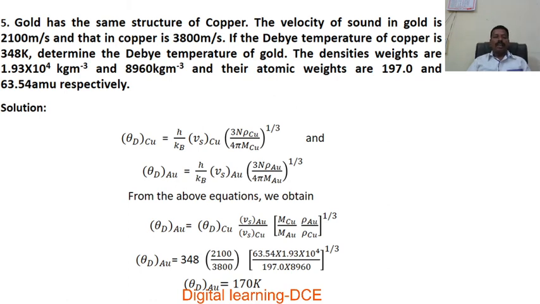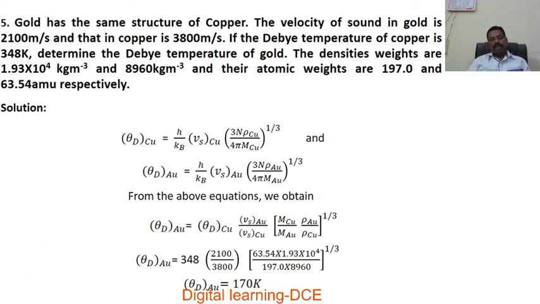There is no need to convert mass from AMU to kg because the ratio is taken and the unit is cancelled, so directly we substitute the masses in terms of AMU, that is 63.54 divided by 197, into density of gold, 1.93 into 10 to the power of 4, divided by density of copper, which is given, 8960 kg per meter cube.